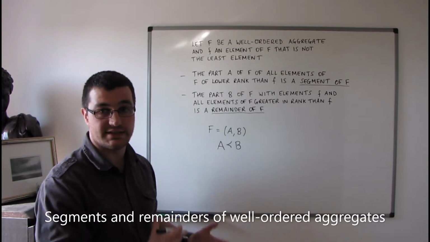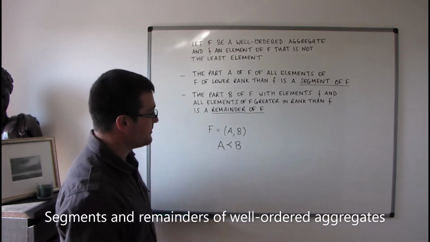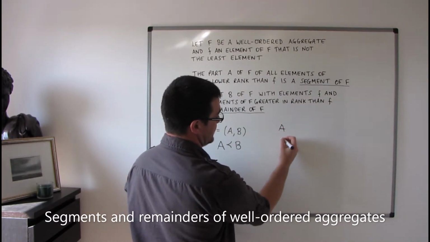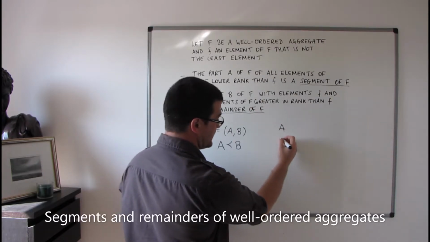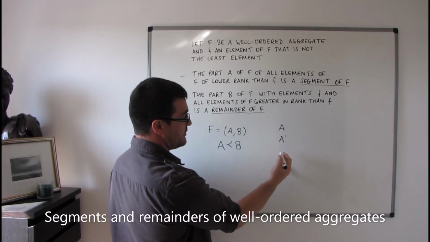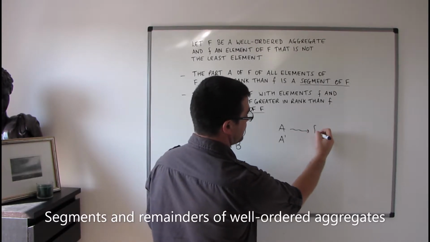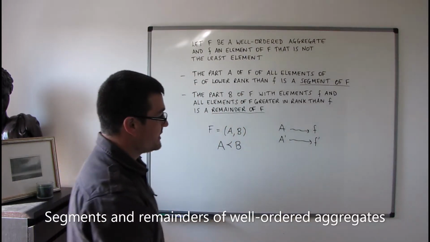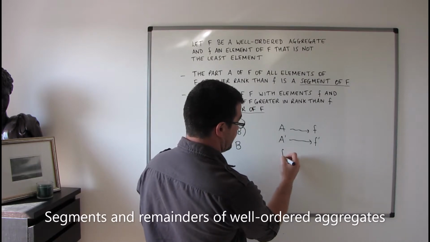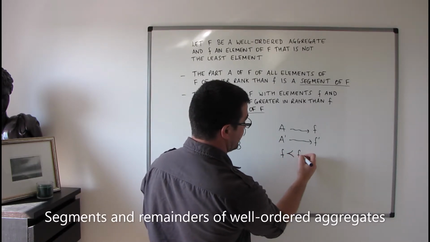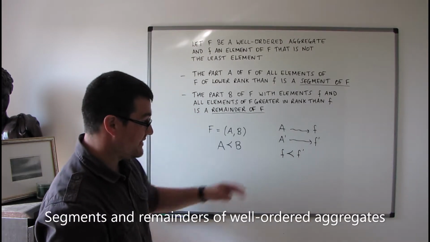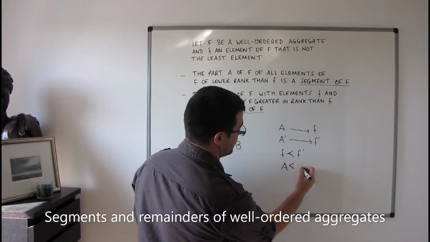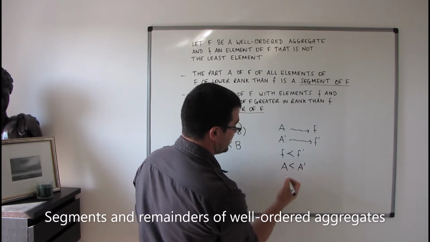So it makes sense that if, for example, we've got two segments of F, A and A primed, and let's say A is determined by the element F and A primed is determined by the element F primed, and let's also say that F is lower in rank than F primed, then in this case we can say that the segment A is less than the segment A primed.